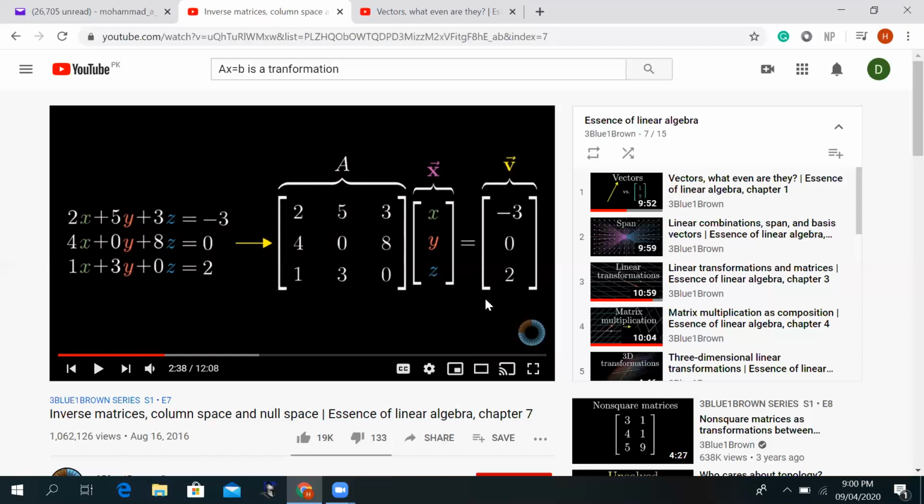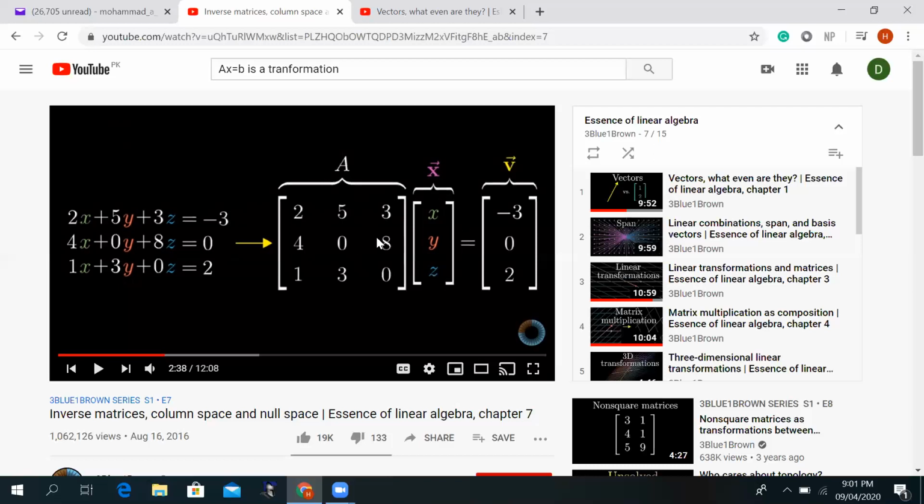It will be an arrow whose tail is at the origin, and we extend it to where we have -3 movement along the x-axis, 0 movement along the y-axis, and 2 units movement along the z-axis. Wherever I end, this is my endpoint, and I will put the arrowhead right there. I will have a vector that extends from the origin to this point, and this represents B. That will be my B, which is represented here as B.